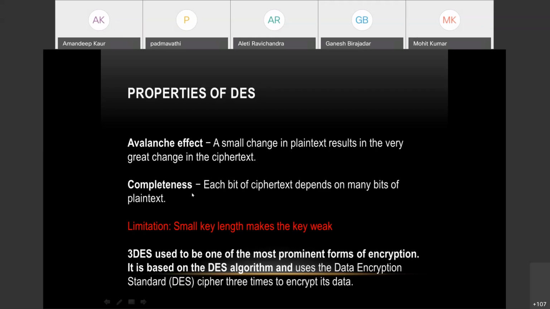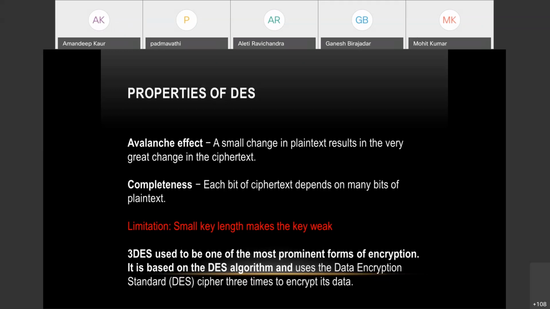Completeness. Completeness means each bit of the ciphertext depends upon many bits of the plain text. Sometimes, as in a chosen plain text attack, a person chooses some part of the plain text and tries to find out which cipher or which technique is being used for the encryption.